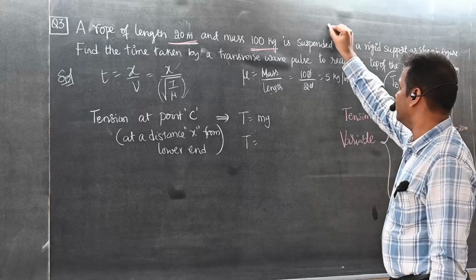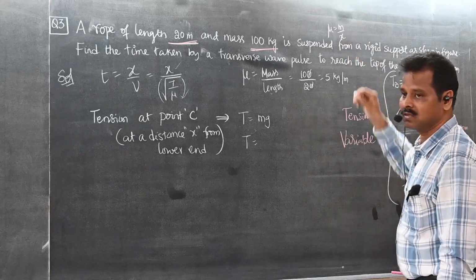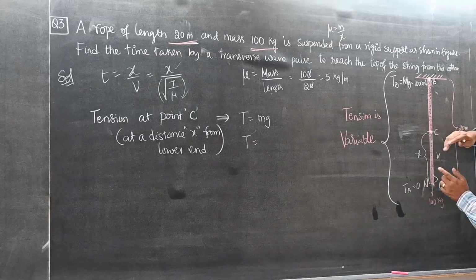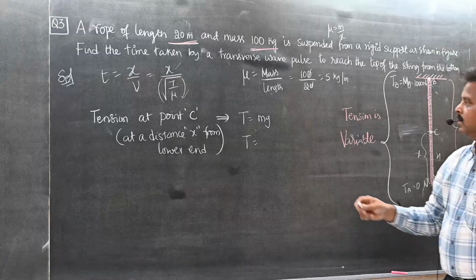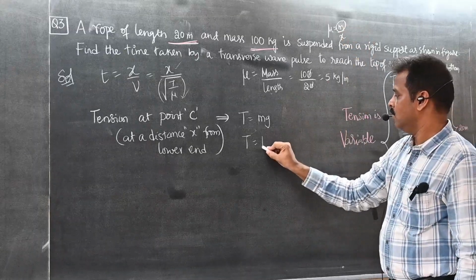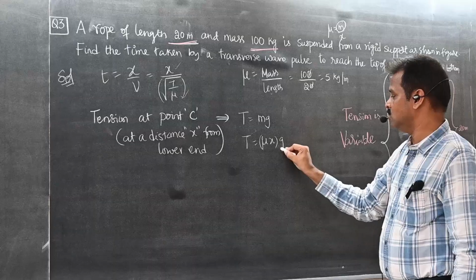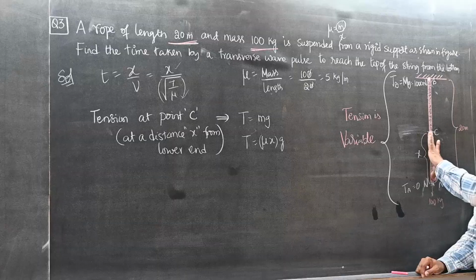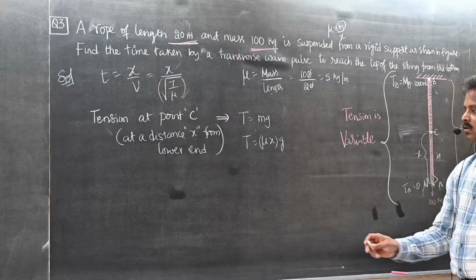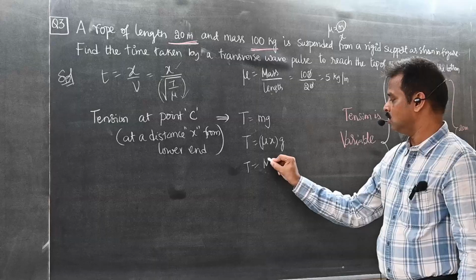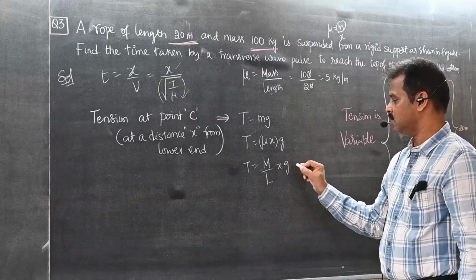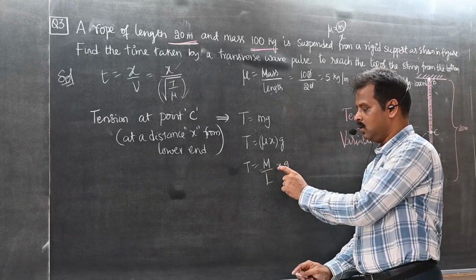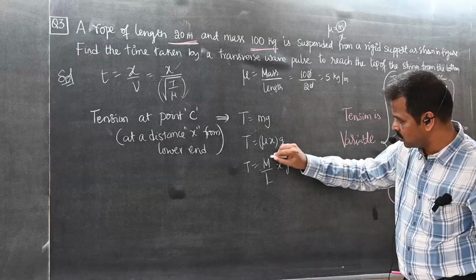Students, we know mu is equal to m by x. This mass is small m, this length is x. What is the linear mass density of this portion? M by x. So what is m? Mu x into g. Understood? The mass of this portion of the wire is linear mass density into distance. But what is mu? Total mass by total length. So the tension is (M by L) into x into g.